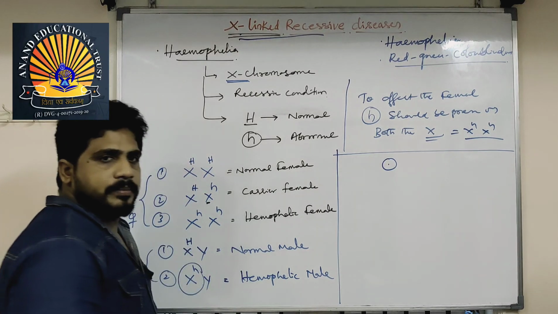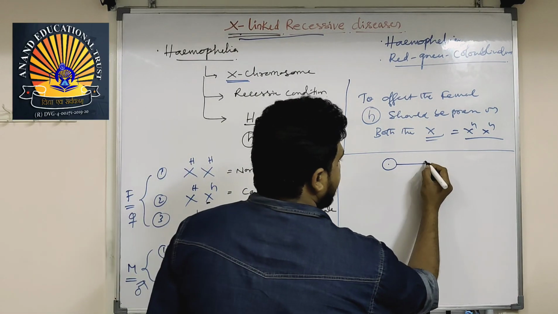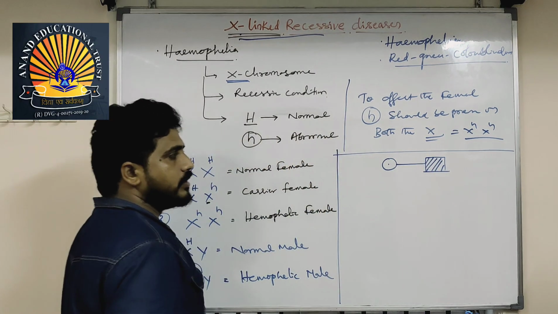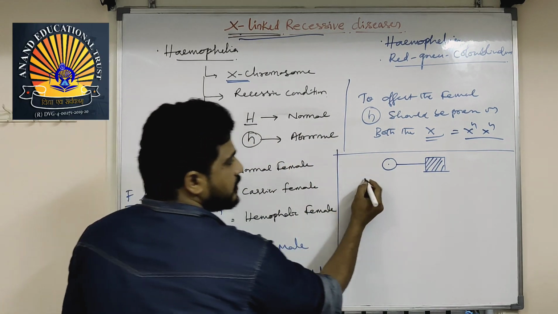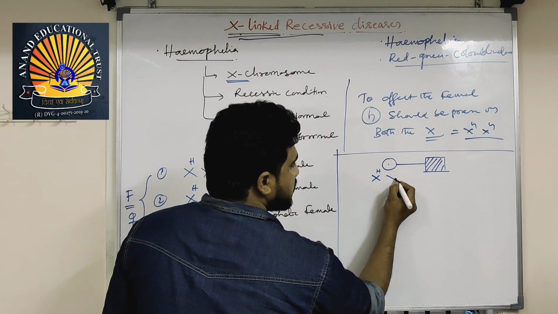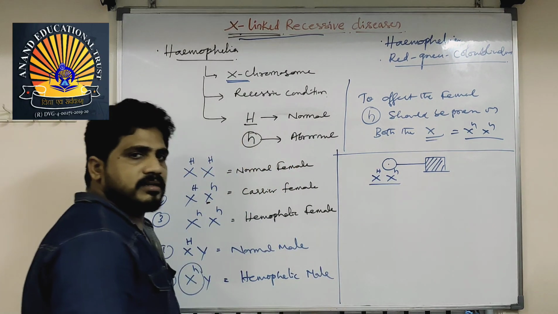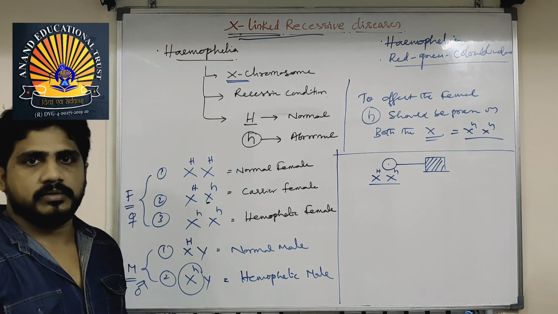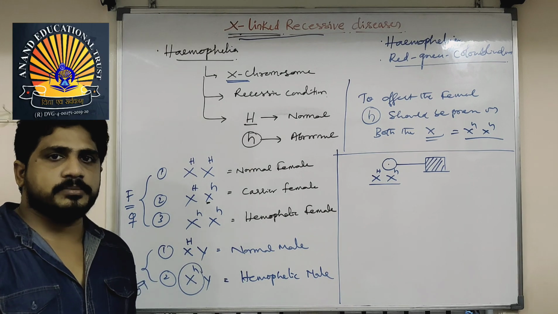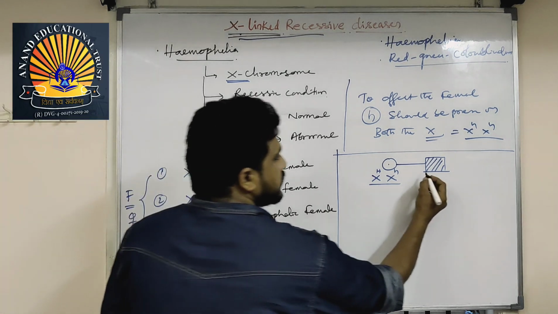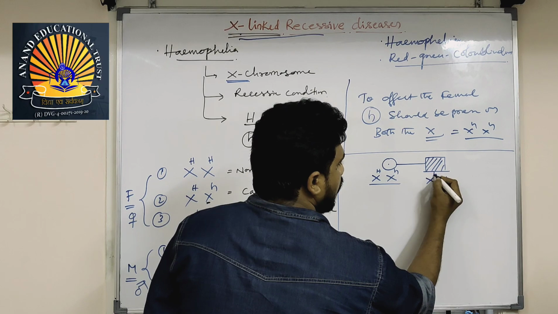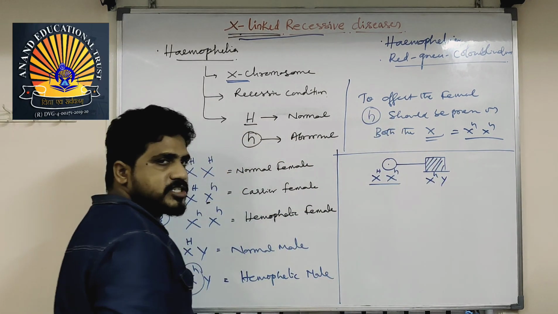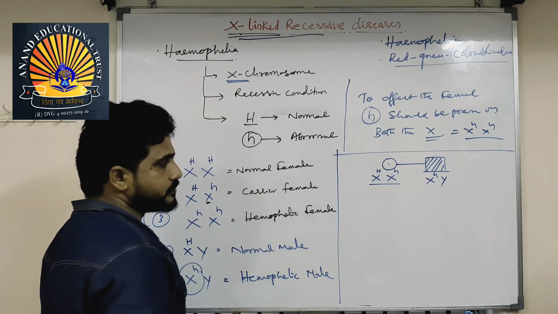A carrier female married an affected hemophilic person. Carrier female genotype is X capital H, X small h. You have to place the genotypes in the given pedigree so that at one point what you assume will be true. If it is false, you have to assume another one. This is X small h and Y. On Y you should not write anything. On X you should write small h. Why? Because the given pedigree chart representing male is affected.